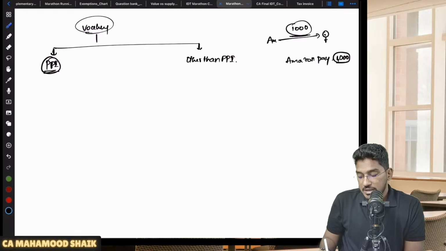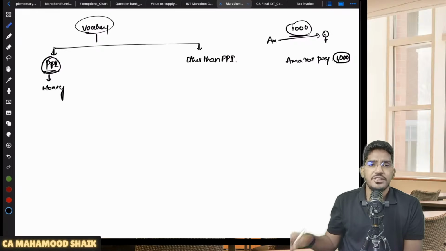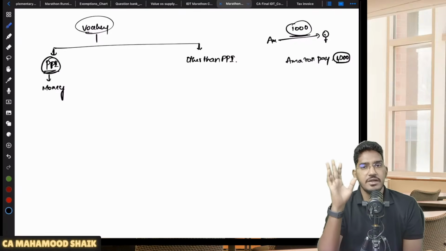So they have told that when vouchers are prepaid instruments, they are considered equal to money. They will fall under the money definition. Sir, why money definition? Sir, what is the meaning of the term money?